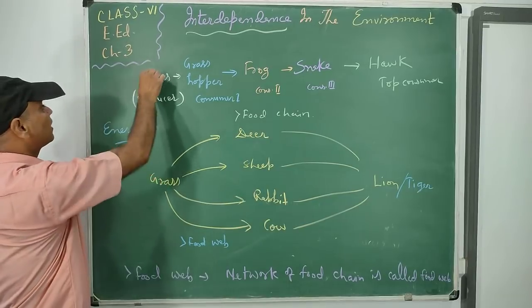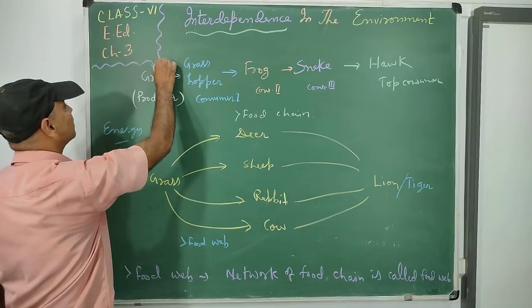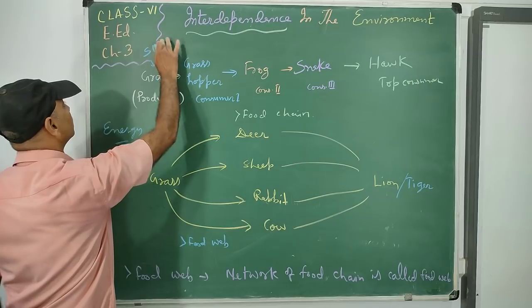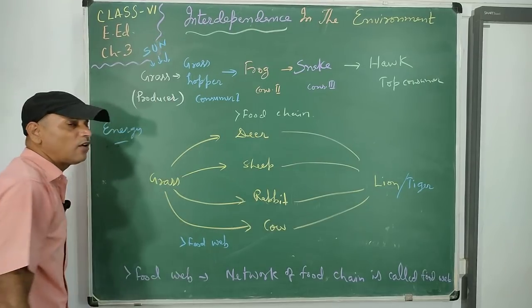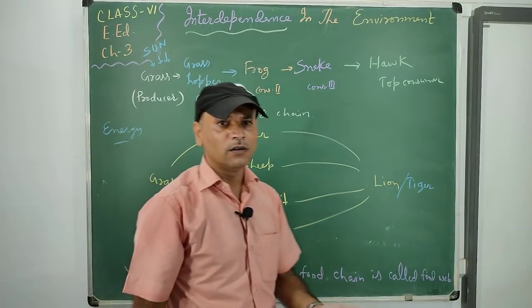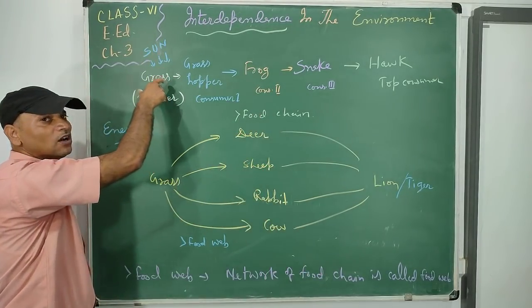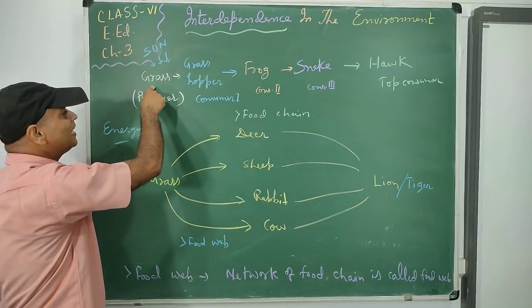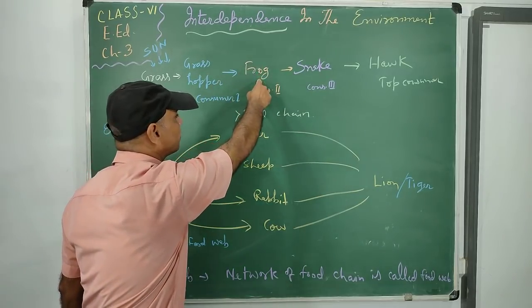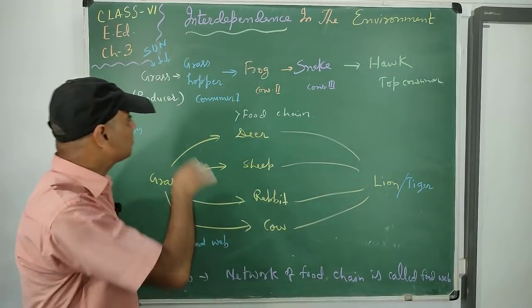Energy transfer from grass to hawk. So see, from grass, from where do they take the energy? They take energy from the sun. Sun is the ultimate source of energy for the grass. Grasses are green and they are able to make food by photosynthesis. This is the way by which they trap the photons of the sunlight and then make the food and transfer it to the grasshopper. Grasshopper transfers it to the frog, frog transfers it to the snake, snake transfers it to the hawk.